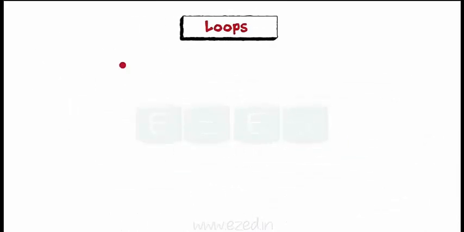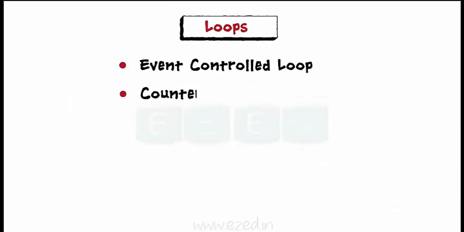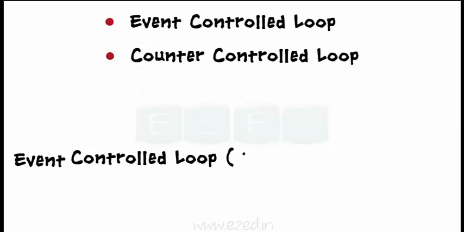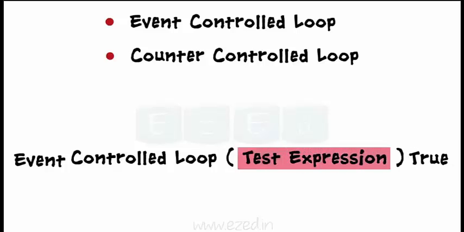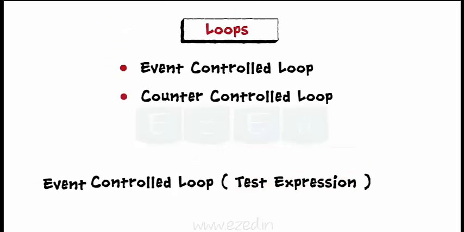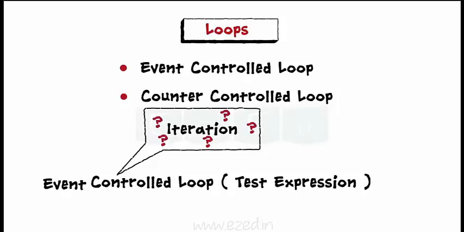Loops can be programmed as event control loop or counter control loop. In event control loop, the occurrence of an event changes the test condition from true to false. This is used when the number of iterations is not known. When the number of iterations is known, then the counter control loop is used.